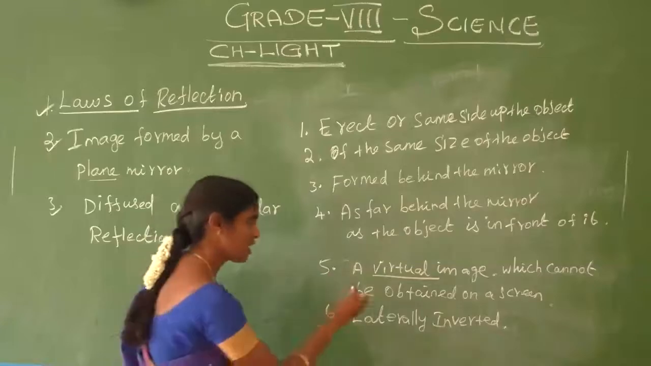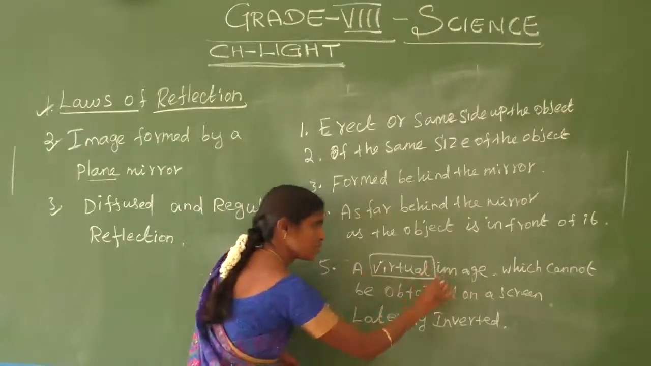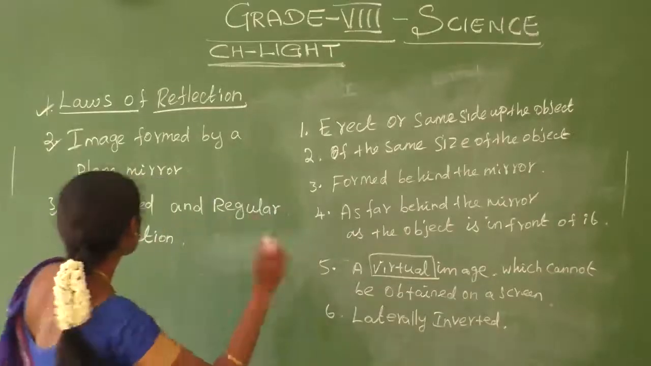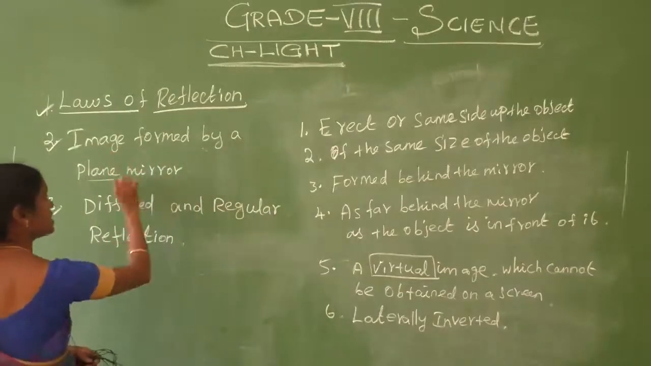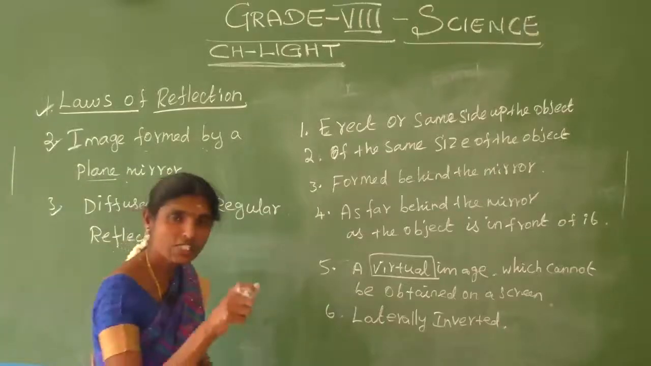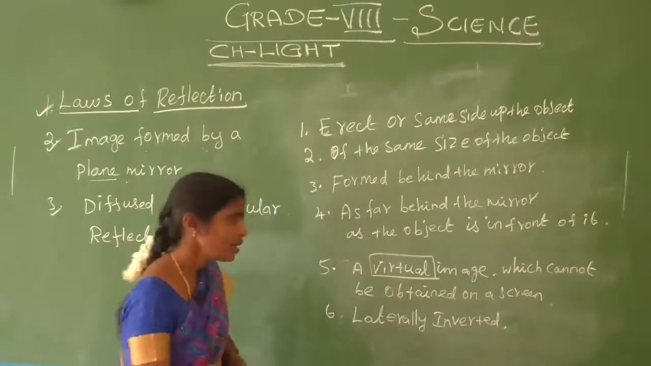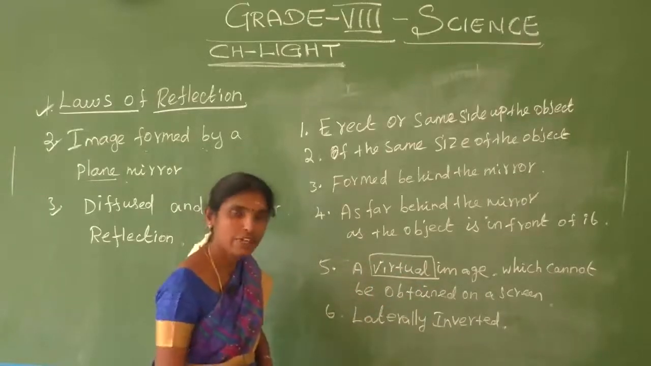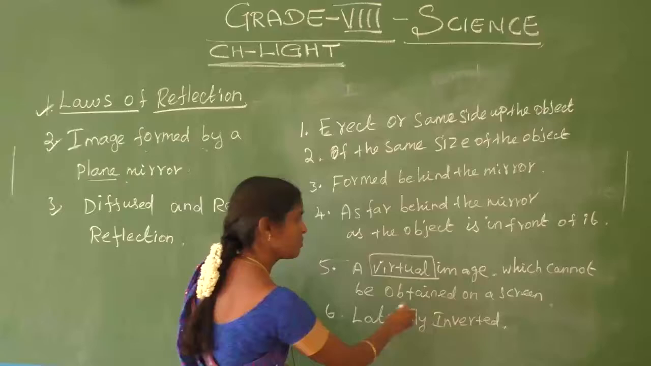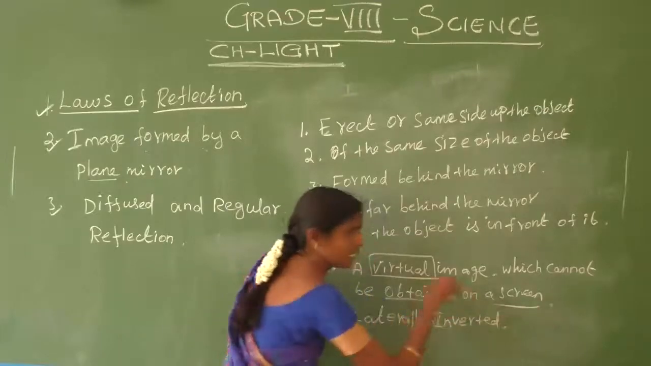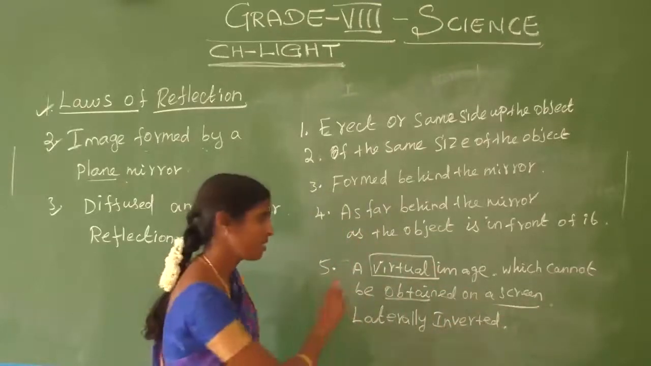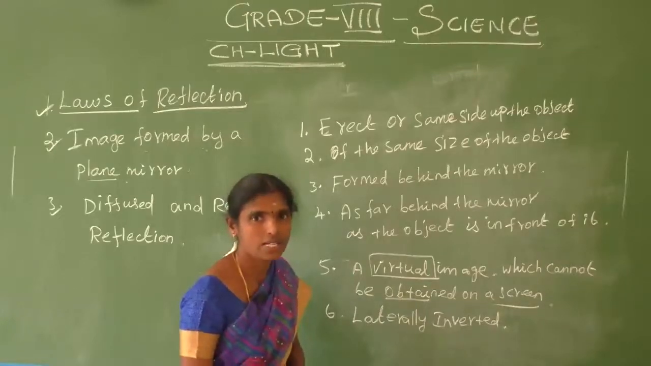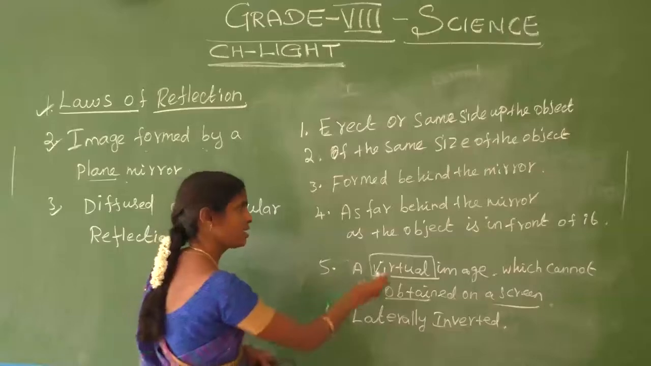What is the first point? A virtual image we get from the plane mirror. What is the question? Image formed by a plane mirror. What image do we get from the plane mirror? A virtual image. A virtual image cannot be obtained on a screen. Are you understand? This is the first point.